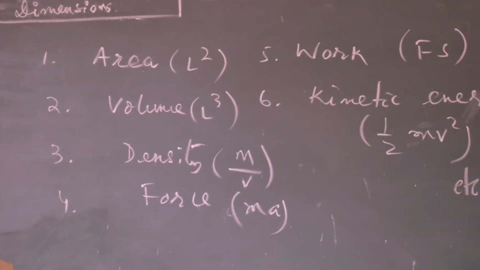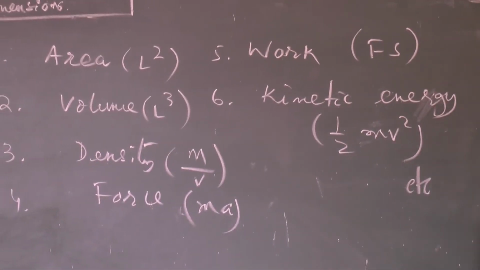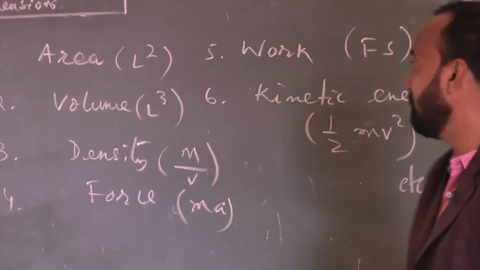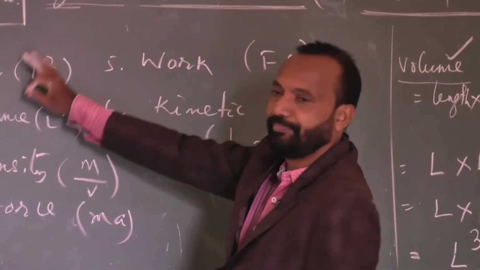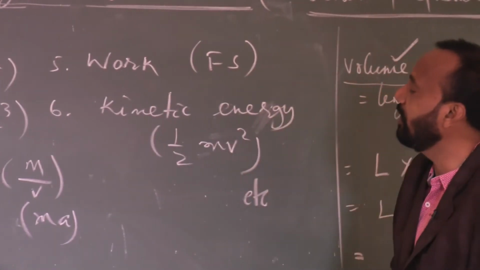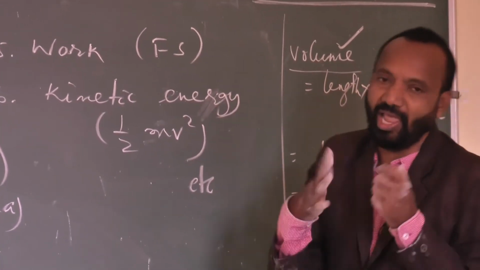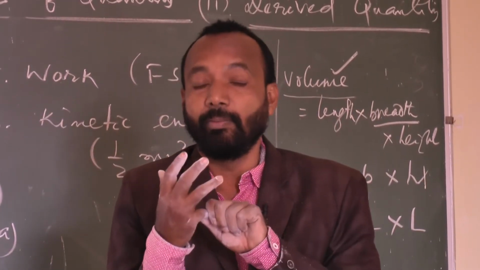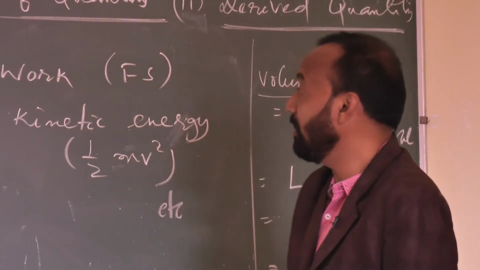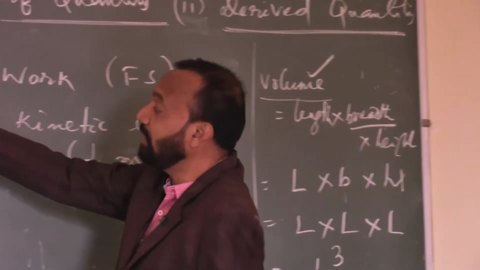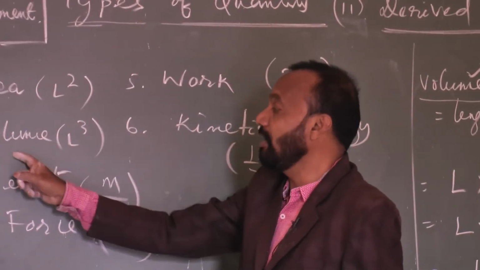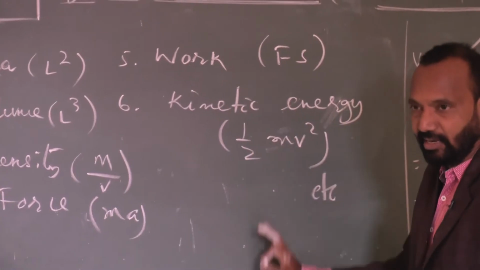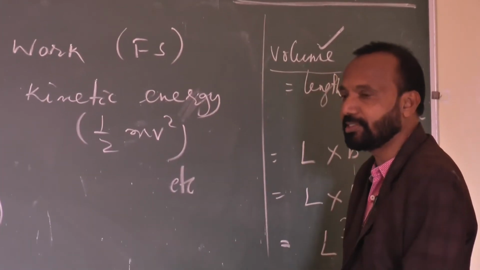So many quantities are there. Whatever the applications in physics, they are always based on these derived quantities. And how we got the derived quantities, that we have explained. With the help of fundamental physical quantities like mass, length, time, we are expressing quantities such as area, volume, density, force, etc., which are called derived quantities.